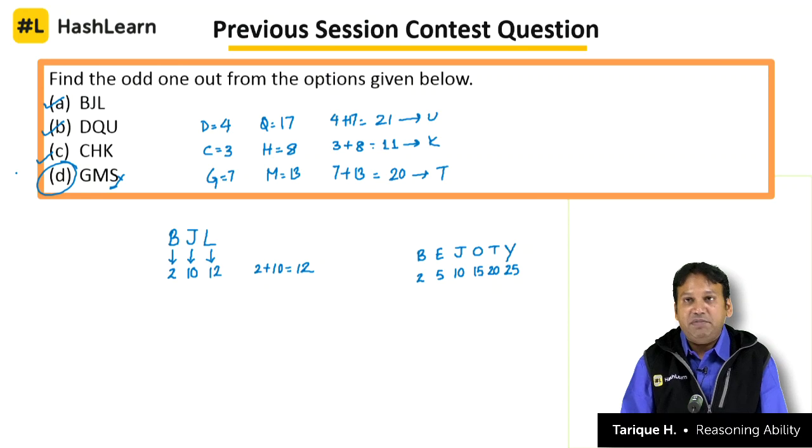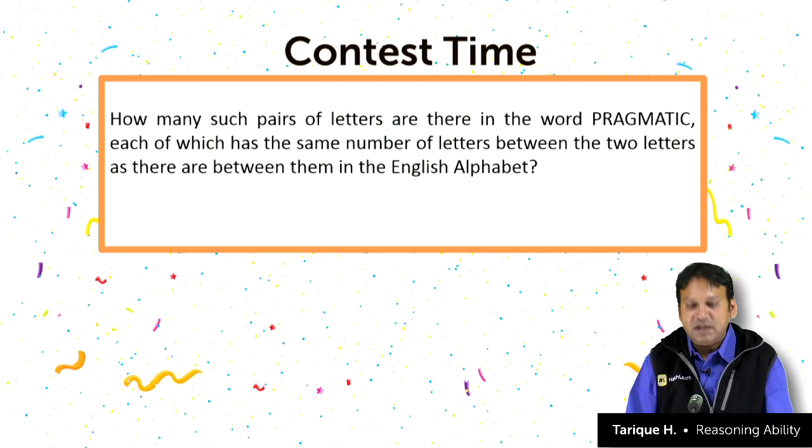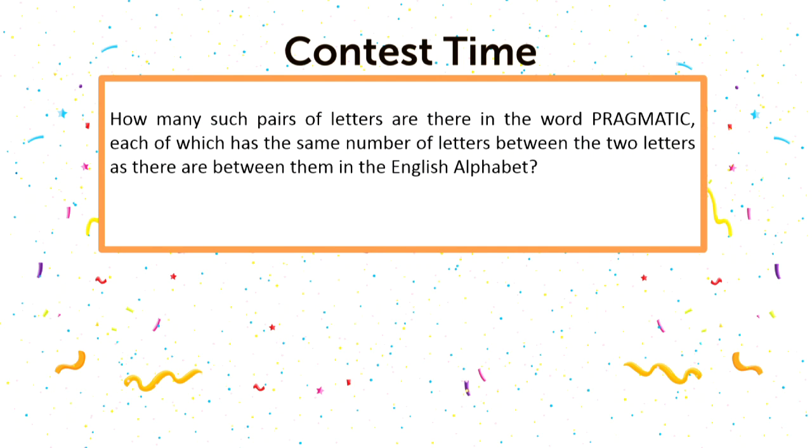Clear? So we have seen the previous session contest question. Let's look at the contest question for this session. How many such pairs of letters are there in the word PRAGMATIC, each of which has the same number of letters between the two letters as there are between them in the English alphabet? I've discussed something like this before with you, so if you have been following the classes and practicing, you should be able to solve this question without any doubt. So try solving the question, and you can post the answer in the comment section.